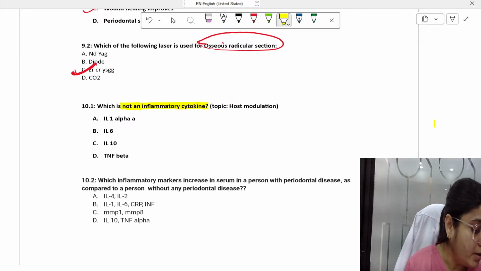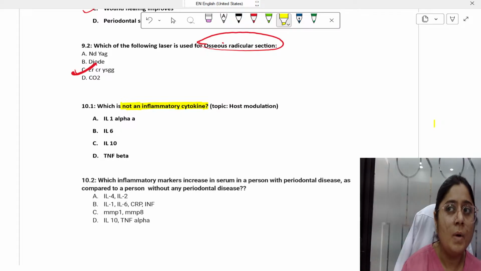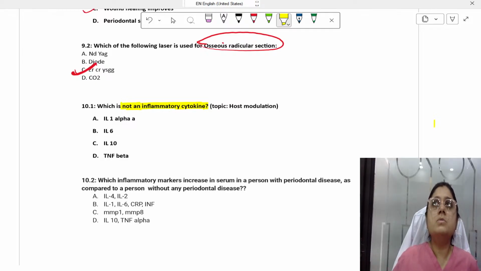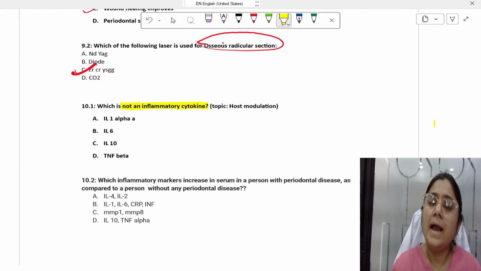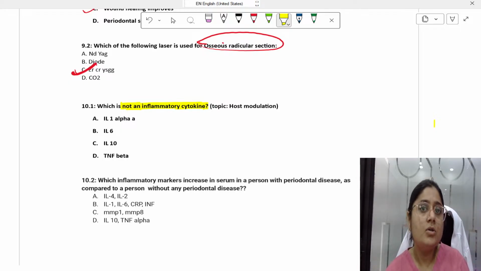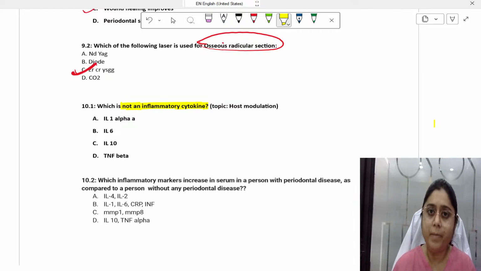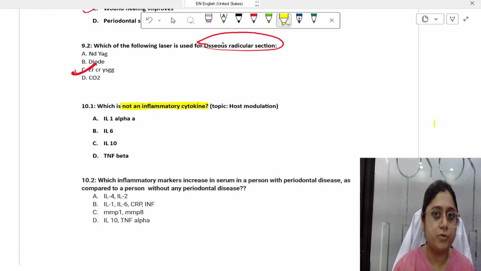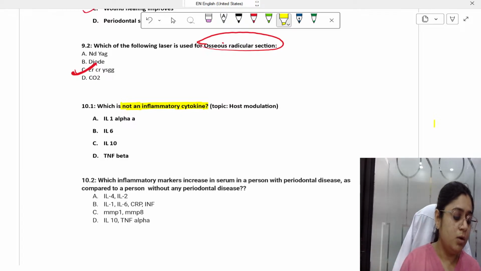Piezo surgery is not important, Komal. Till now, I think one image-based question was asked from piezo surgery in 2022. That question only they have asked twice, but it is not that very important. But if you have read our question bank, I have given all the explanation. In 2023, they have asked, and the explanation is very detailed. If you read that much, it is more than sufficient. You don't need to remember each and everything. You just need to remember the images of different types of piezoelectric instruments which are used. Okay, Komal.